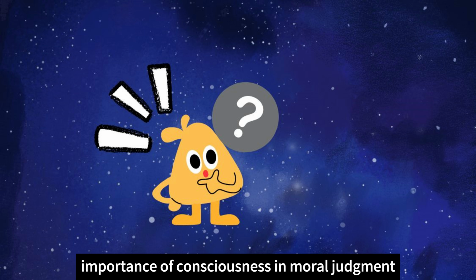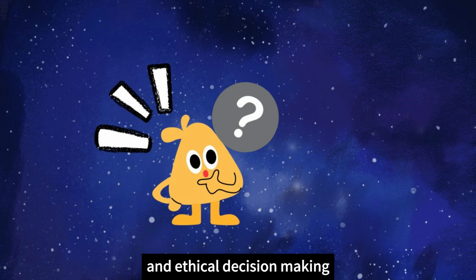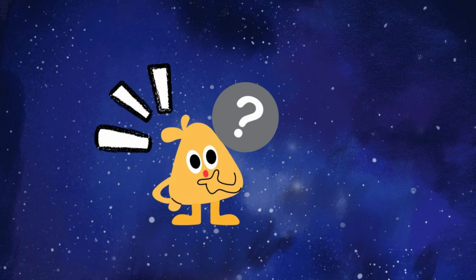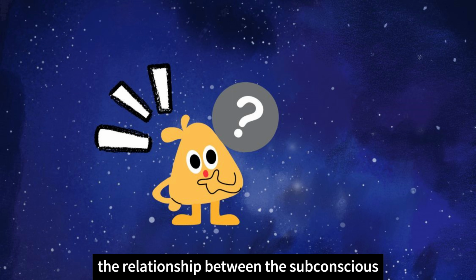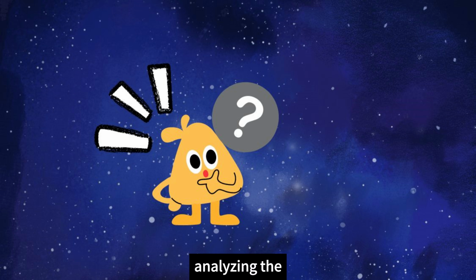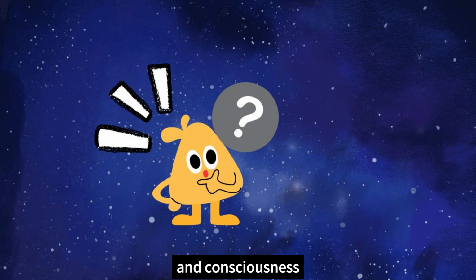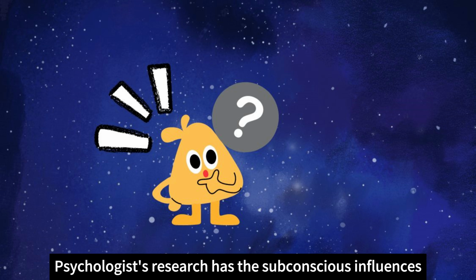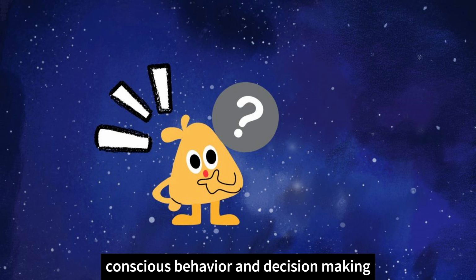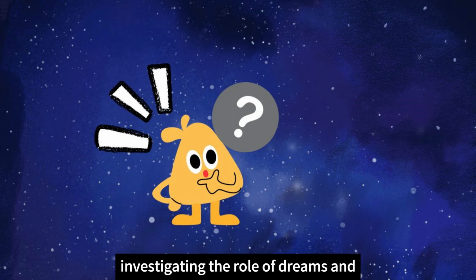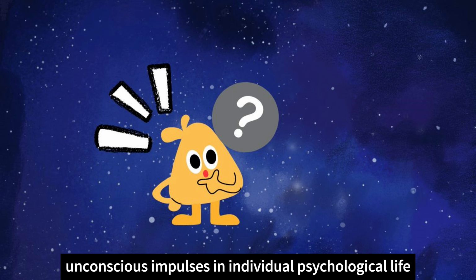Exploring the importance of consciousness in moral judgment and ethical decision-making. The relationship between the subconscious and consciousness: analyzing the dynamic relationship between the subconscious and consciousness. Psychologists research how the subconscious influences conscious behavior and decision-making, investigating the role of dreams and unconscious impulses in individual psychological life.